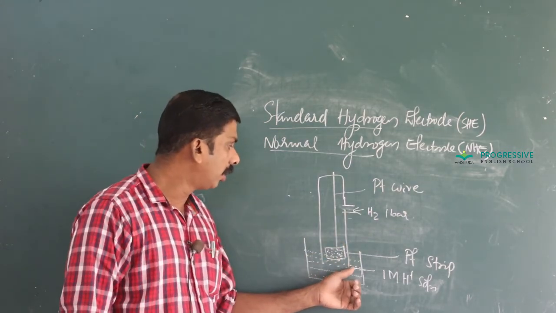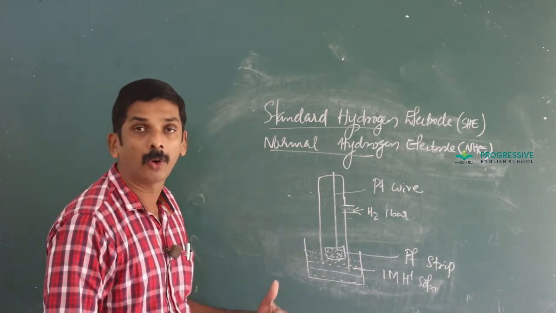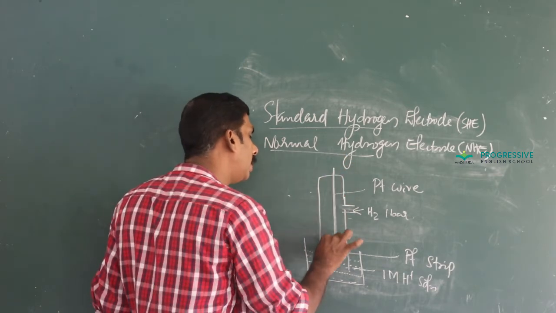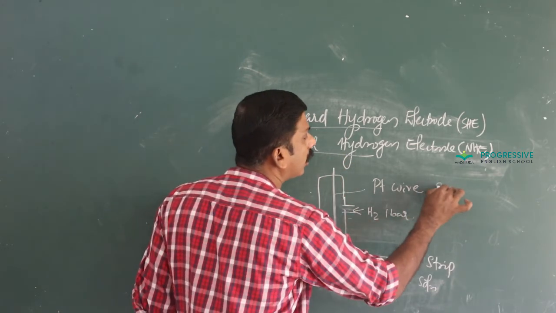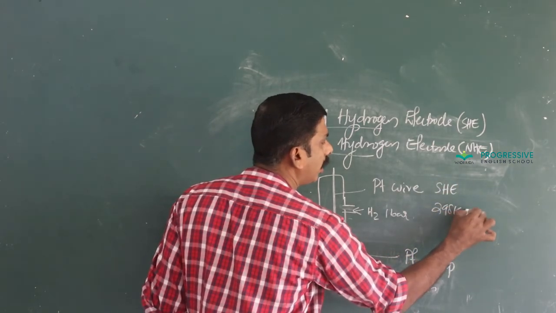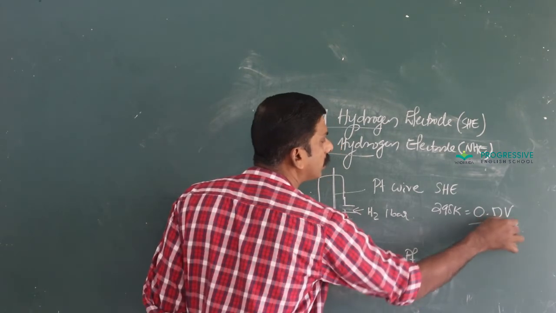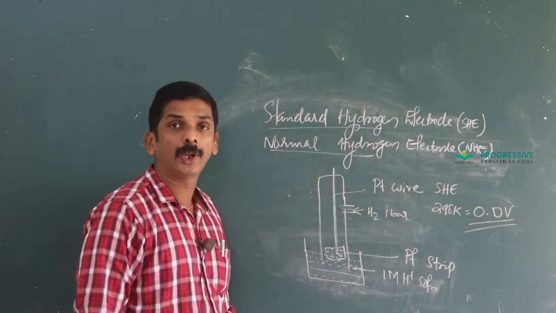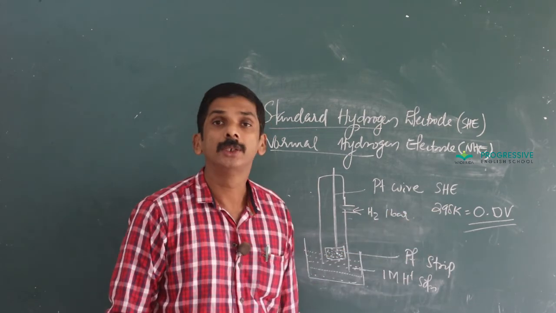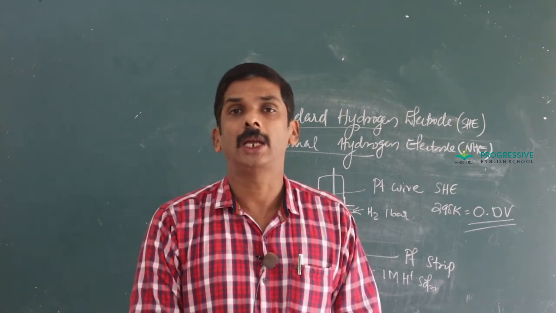It is dipped in 1 molar H+ solution or 1 molar acidic solution, and arbitrarily it is assumed that the electrode potential of SHE at 298 Kelvin is equal to 0.0 volt. That is why it is used as a reference electrode.